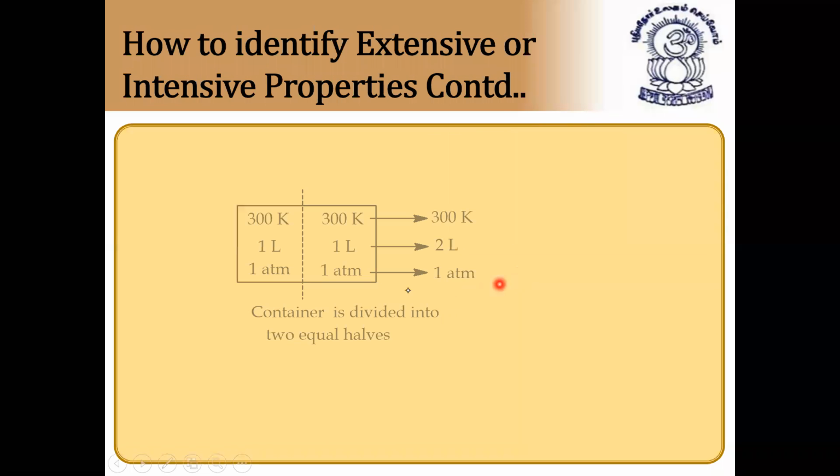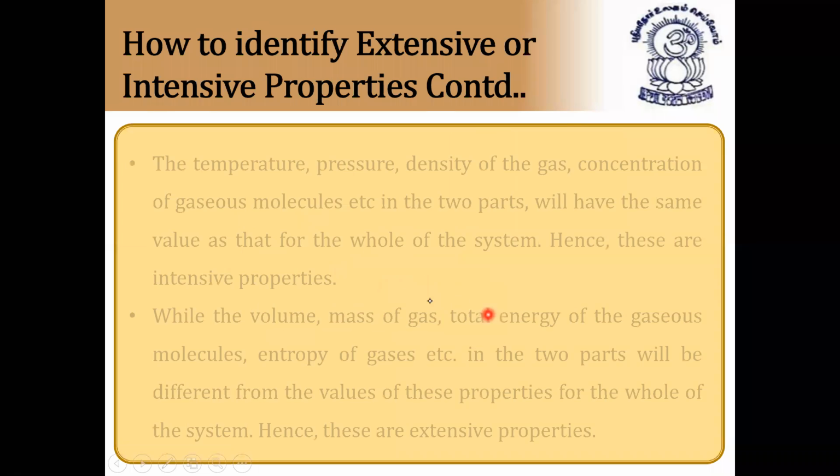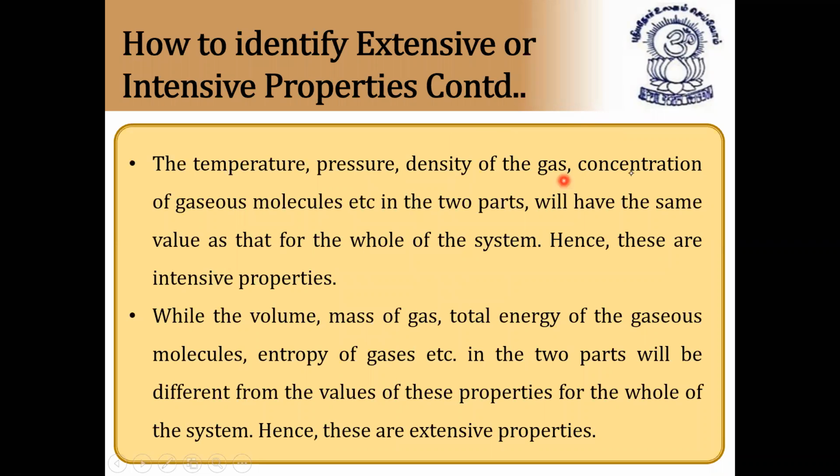Next example: 300 kelvins at the start of the system, 1 liter, it becomes 2 liters, 1 atmosphere, 1 atmosphere. If you divide them into two equal halves, then what is this? The temperature, pressure, density of the gas, concentration of gas molecules, etc. in the two parts will have the same value as that for the whole of the system, because the temperature will never change, pressure will never change, density, concentration. Hence, these are intensive properties.